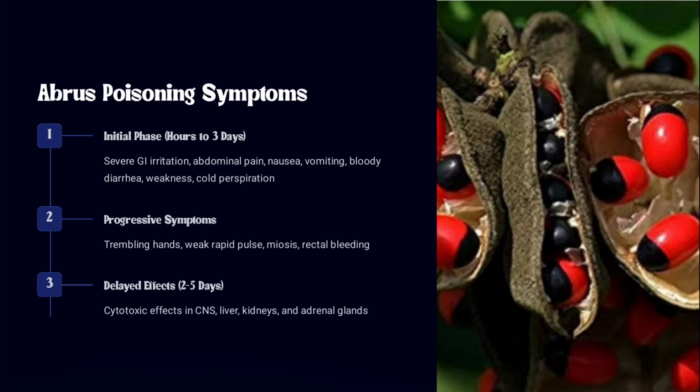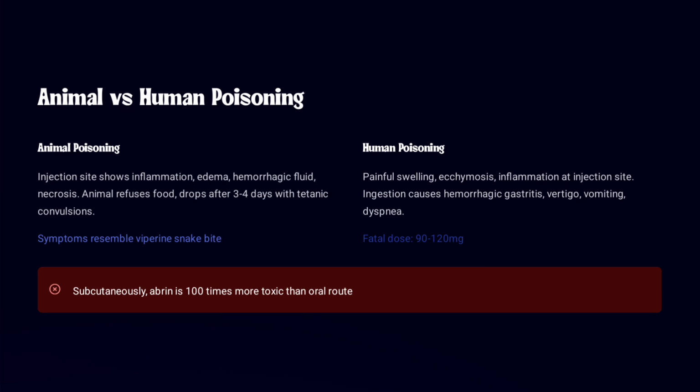So abrus poisoning shows symptoms in three phases, that is initial phase, progressive symptoms, and third one is the delayed effect.